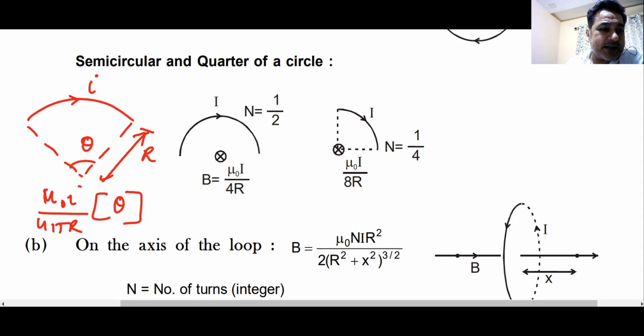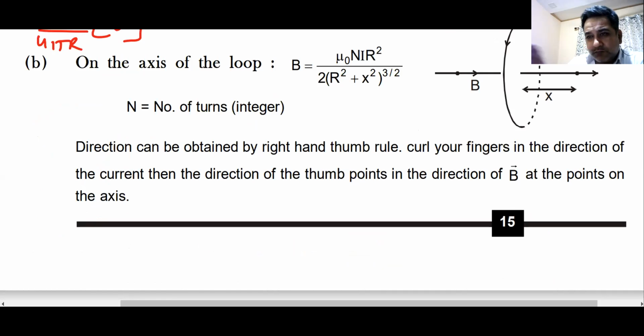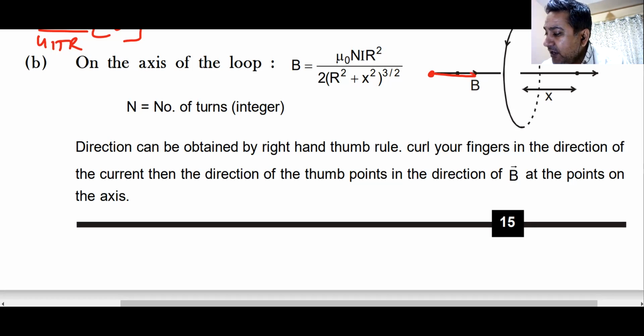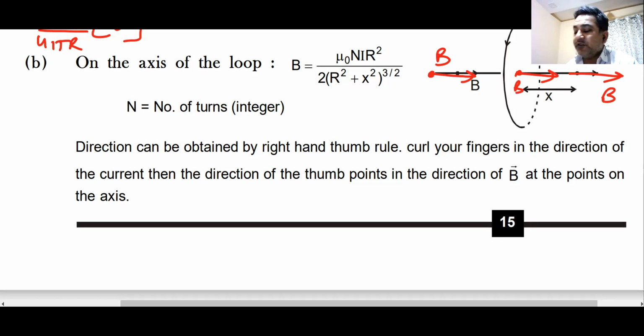The next one is magnetic field on the axis of the loop. The loop carries a current I. Remember, magnetic field ka direction. If the loop is carrying current like this, magnetic field goes in this direction. If the loop is carrying current like this, magnetic field will go in this direction. Whether the point is on this side or other side does not change. Magnetic field always remains in the same direction. In this case, at this point, magnetic field is also here. At this point, magnetic field is also here. At this point, magnetic field is also in the same direction.